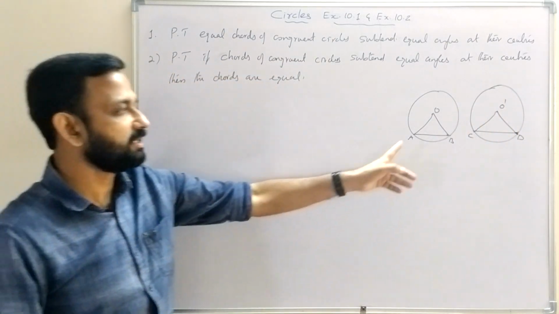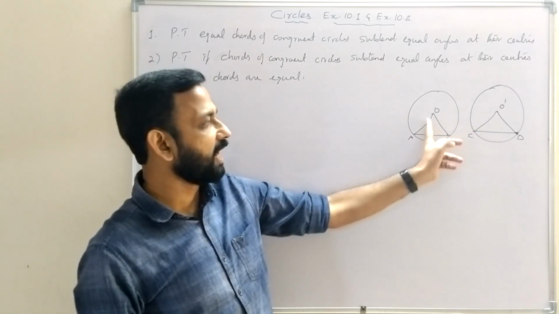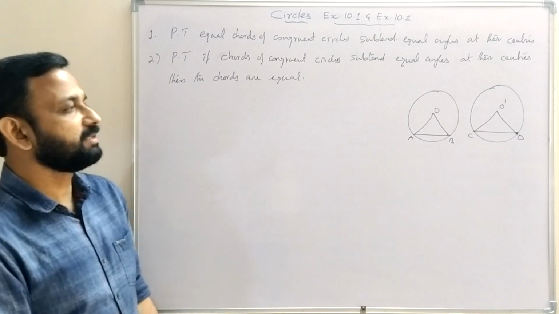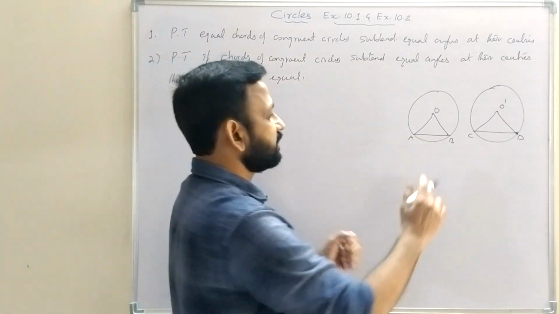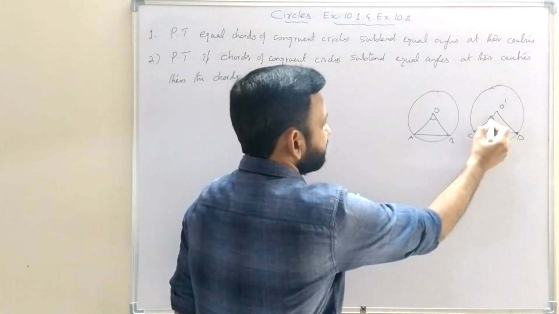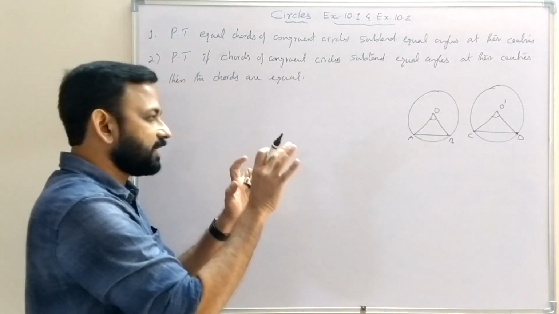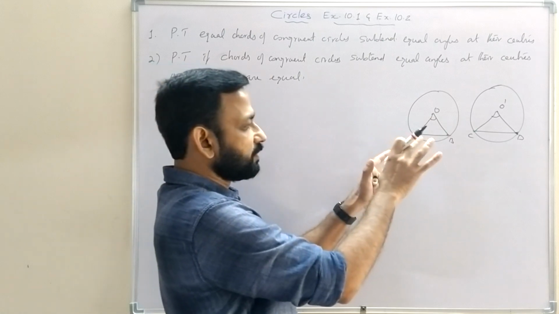In the first question, chords are equal and we need to prove angle AOB equal to angle CO'D. But in the second question, angle AOB and angle CO'D are equal, that is given. Then we need to prove the chords are equal.